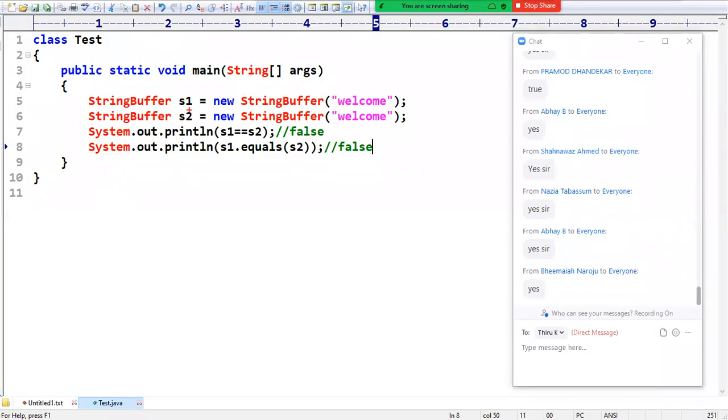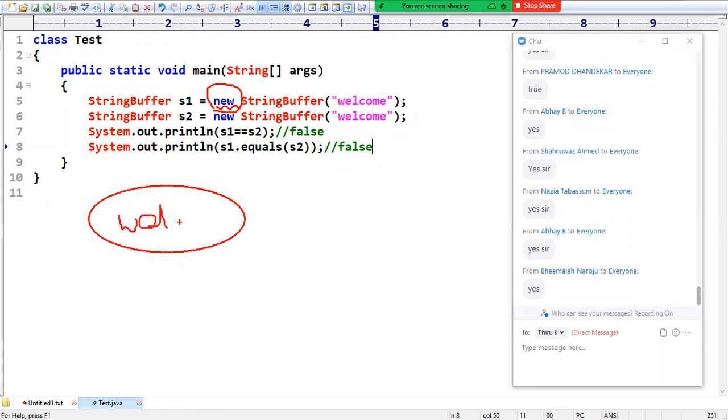Very simple. Sir, whenever you are using the new keyword, a separate memory location will be created for the object. The existing memory location won't be used. Sir, I hope the people who are coming from a Python background are thinking that both references are pointing to the same object. Now in Java, whenever you are creating an object with the new keyword, a separate object will be created.